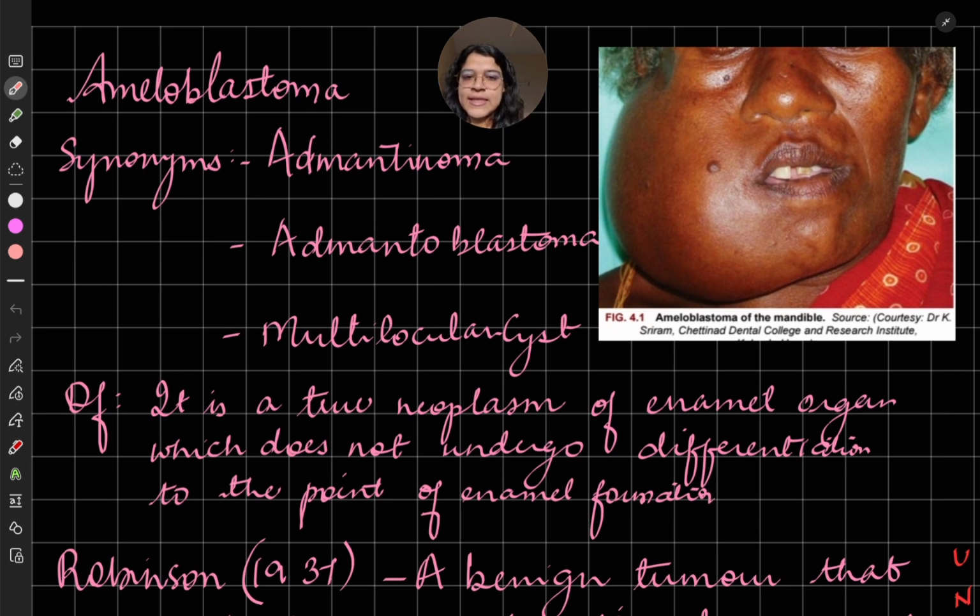We are going to see in the definition. It is a true neoplasm of enamel organ which does not undergo differentiation to the point of enamel formation. So it is a true neoplasm of an enamel organ which does not lay down enamel. Okay, this is the definition.